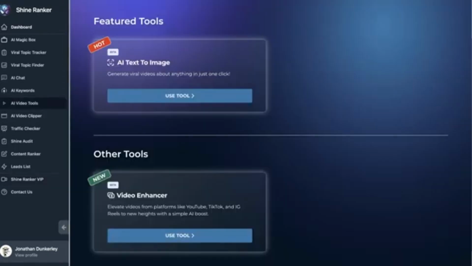There are two tools in here currently. One is the AI text to image, which is basically what we just did manually, and another one is the video enhancer. The video enhancer I will go into depth in another video, but for now we're just going to click use tool for the AI text to image.